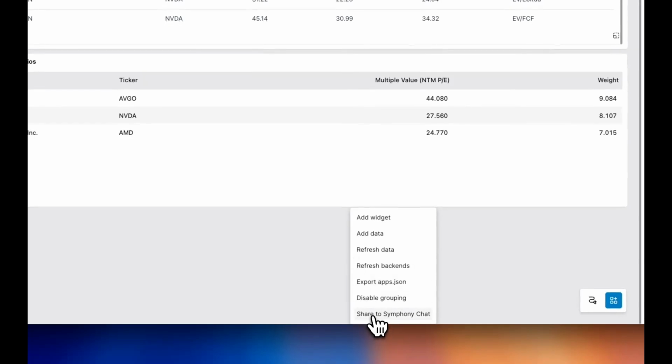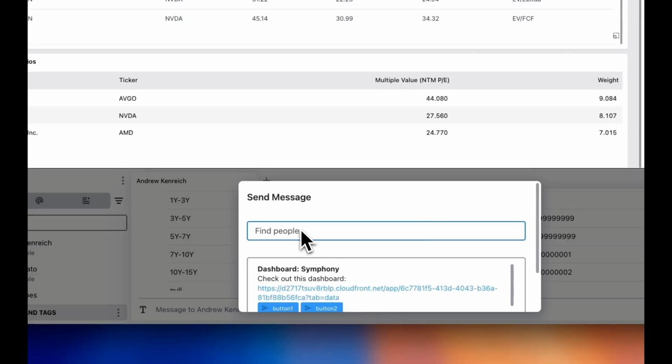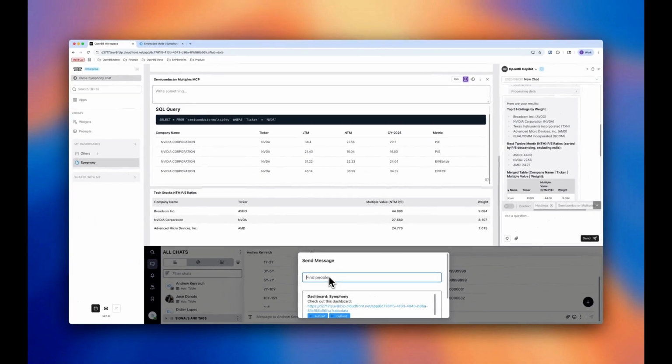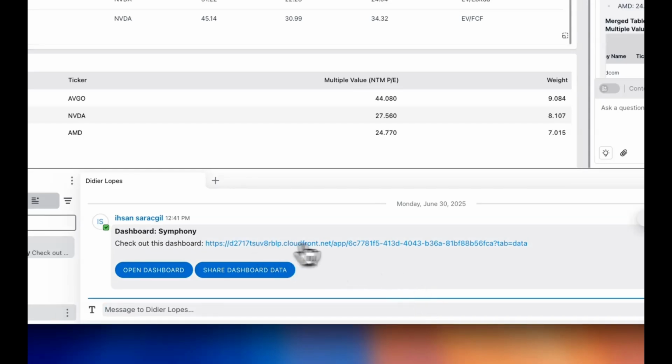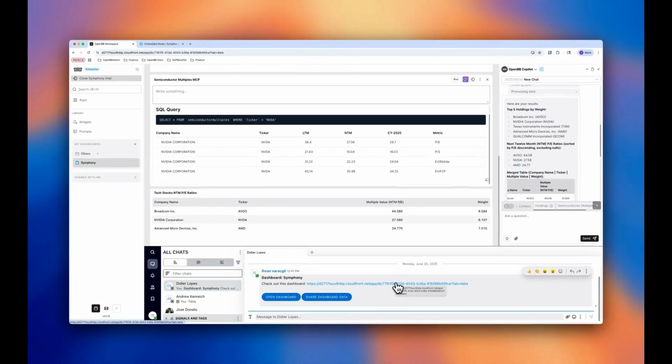I can just right click and share to the Symphony chat. So now I'm actually sharing the entire dashboard with, let's say, Didier. So now Didier, and let's send it. So now it actually has the link to this entire dashboard.